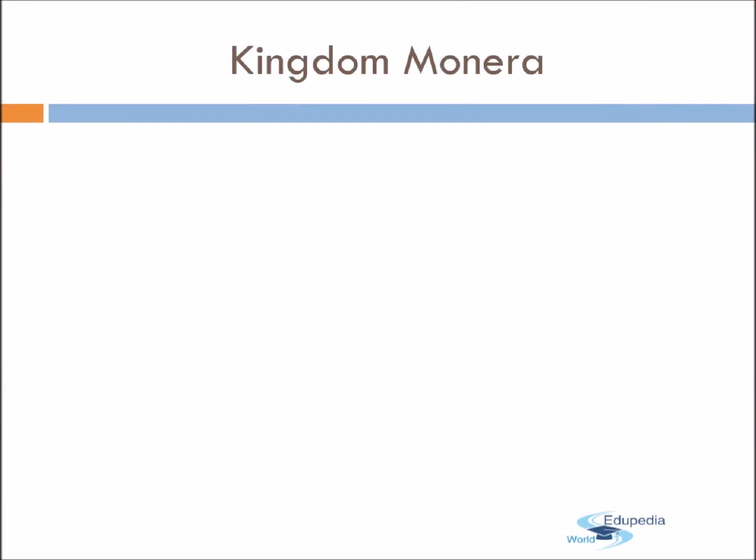Now, as you can already make an idea, it is the simplest type of kingdom, where you are going to find the most simple organisms. Now, the word monos means single. So, Kingdom Monera is the kingdom of prokaryotes, and these prokaryotes are unicellular organisms. Till this time, you should know what is a prokaryote. Still, I'll repeat it for you. The prokaryotes are the organisms which do not have a well-defined nucleus and membrane-bound cell organelles.